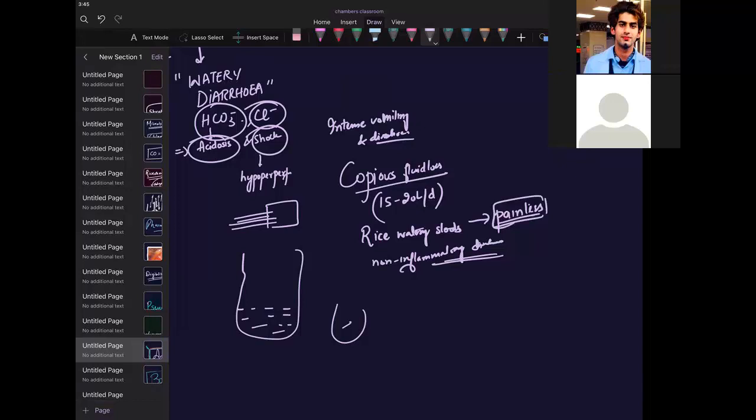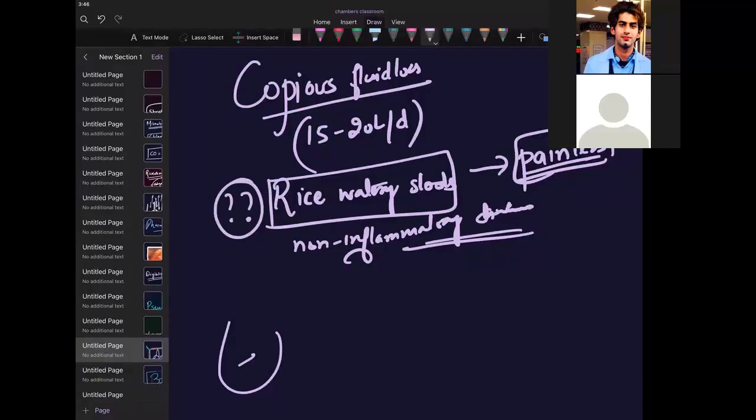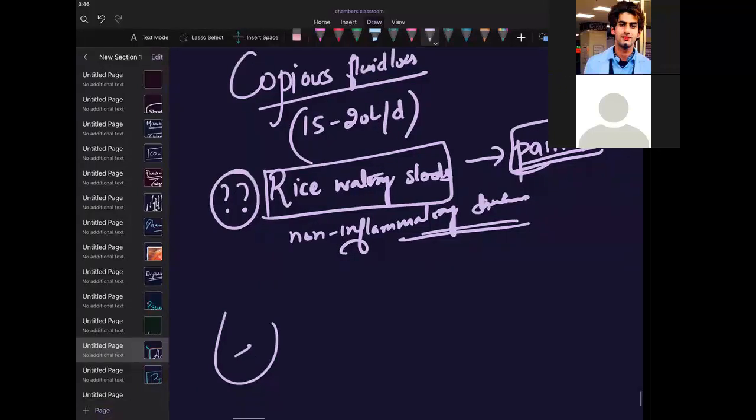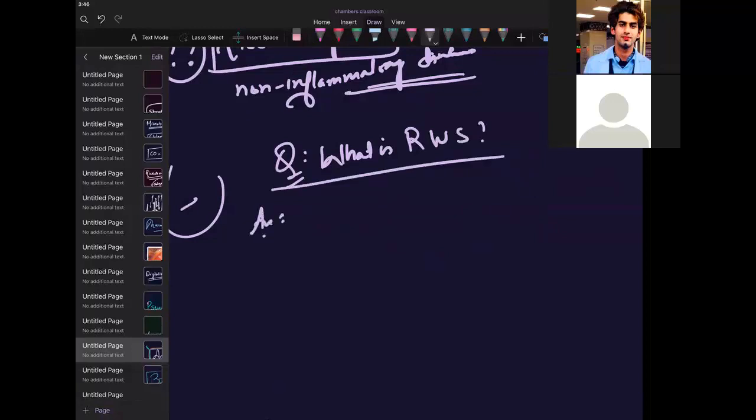If they ask you what is rice watery stool, if you are a doctor, what will you start saying? You will say it is that stool which looks like water in which rice has been put and the water takes on the rice color. Let's write the definition question: what is rice watery stool? Please write the definition answer.